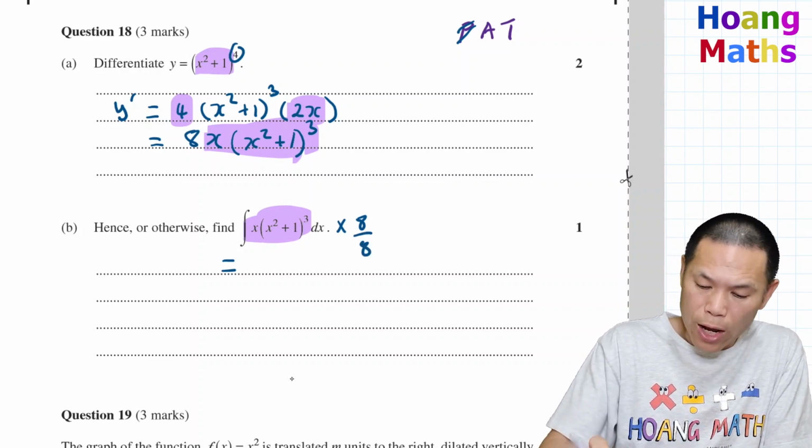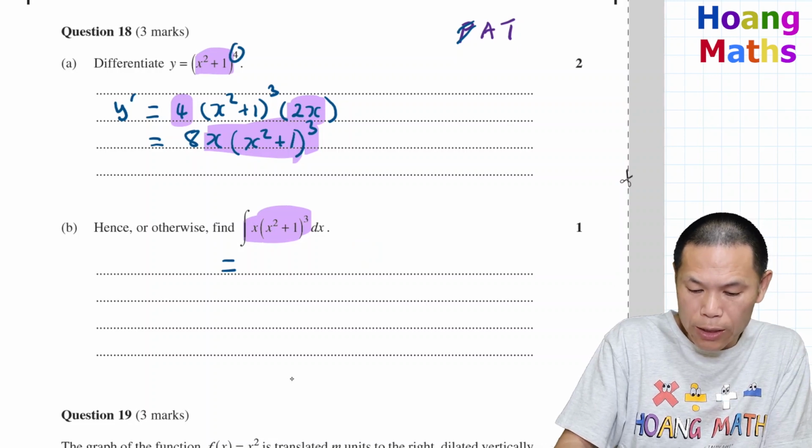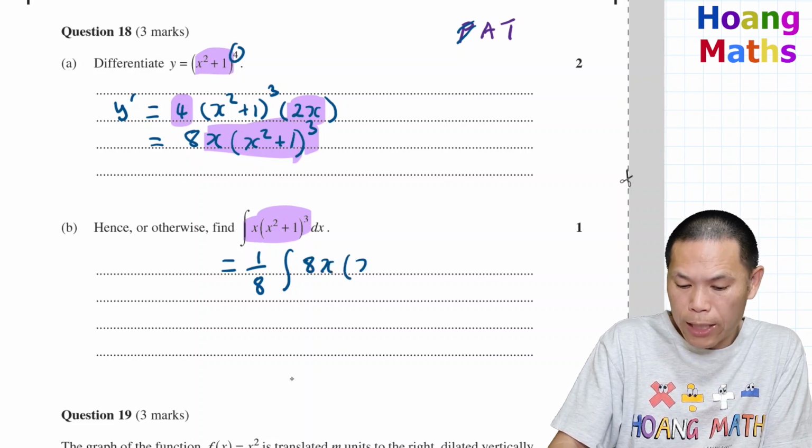So I can write it as this. Let me just clear this and make some space. That means it's the same as this: I go 8 and I times by 8 in here. So 8x times x squared plus 1 to the power of 3.